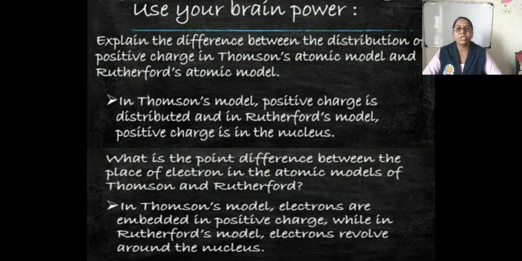Next question: what is the difference between the place of electrons in the atomic models of Thomson and Rutherford? In Thomson's model, electrons are embedded in the positive charge, as we discussed with the example of watermelon, while in Rutherford's model, electrons revolve around the nucleus. So this is the difference.